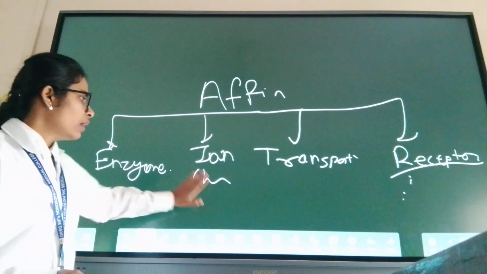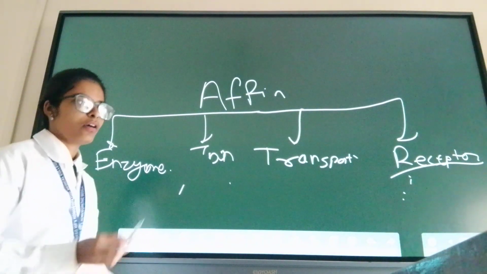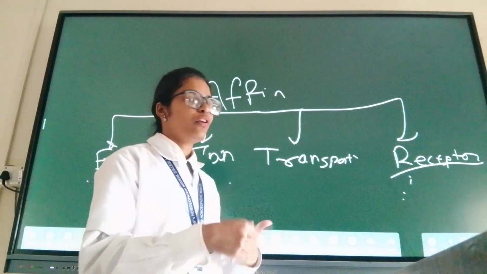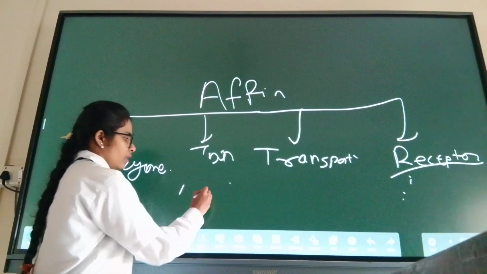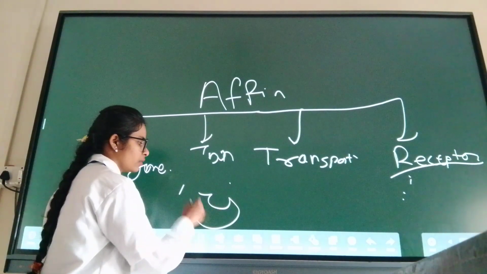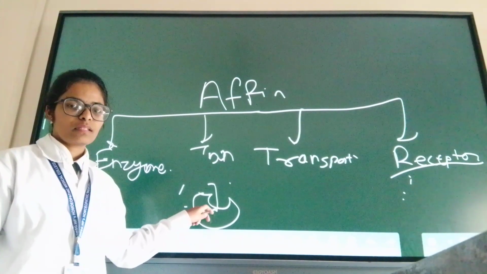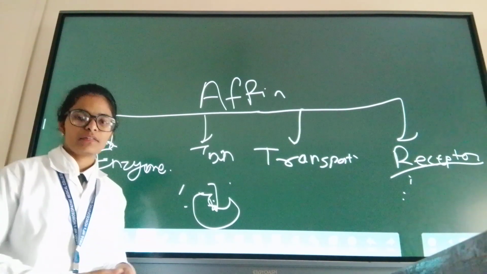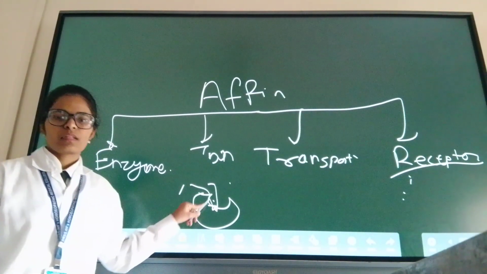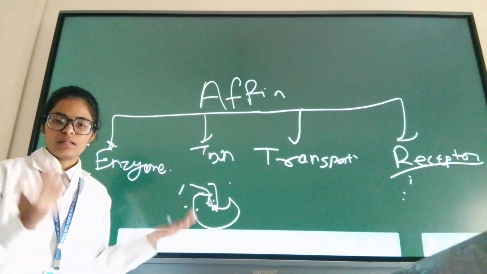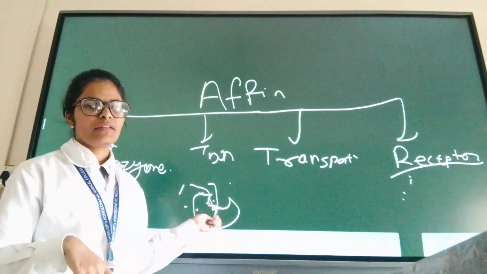Okay. And ion channels. There are physiological stimulants. Some channels on nerves, these receptors, are supposed to bind with the physiological molecules. Suppose this receptor on the nerve is made to bind with acetylcholine.